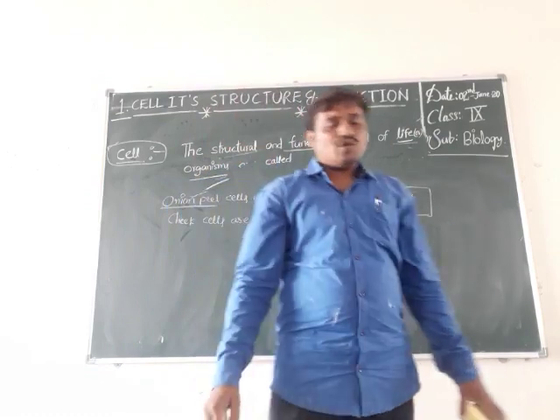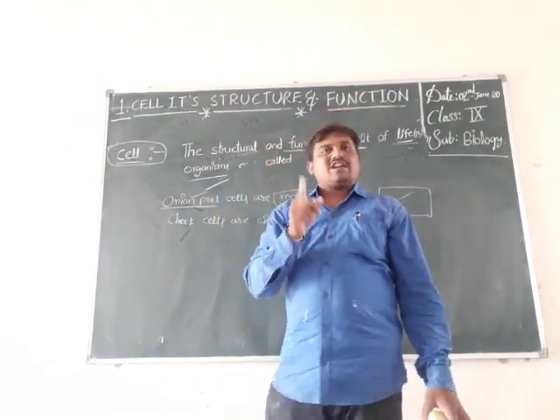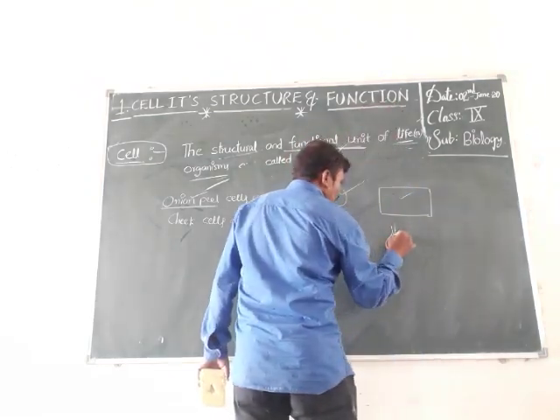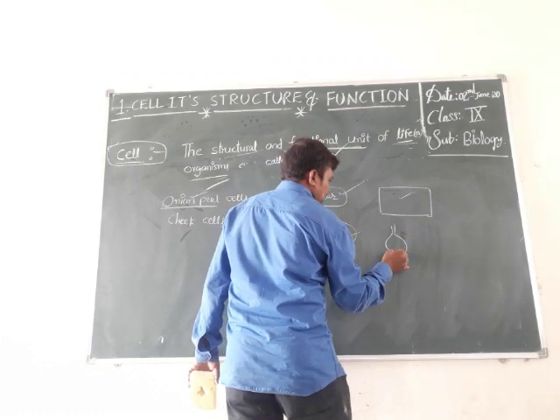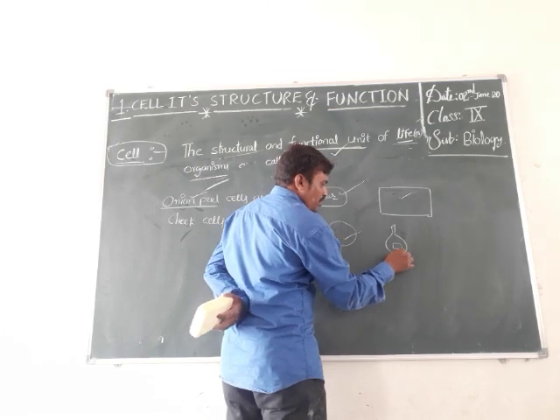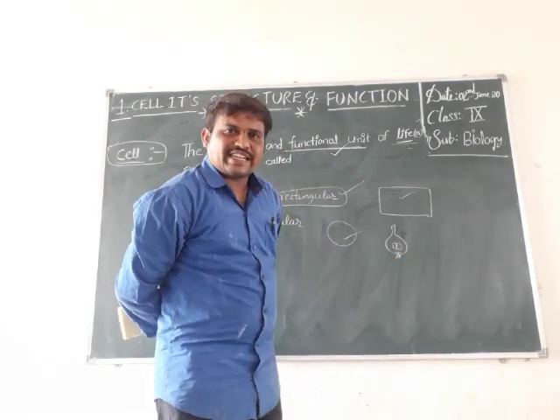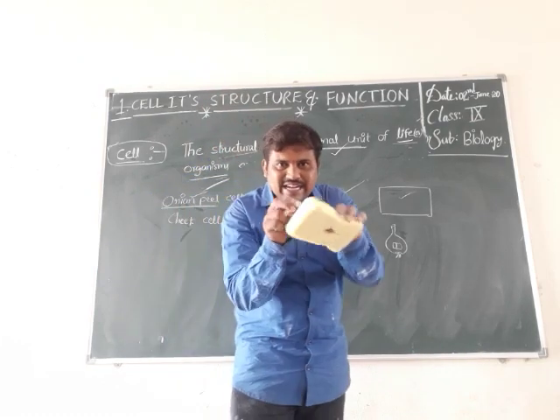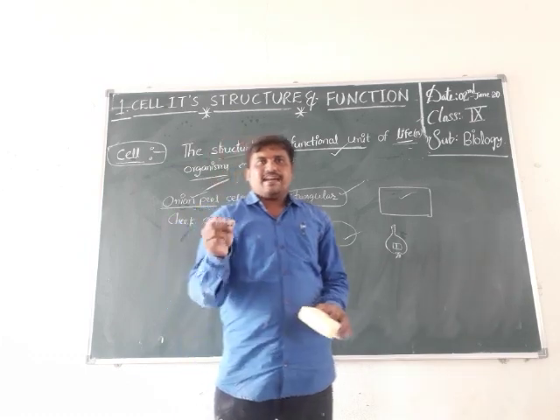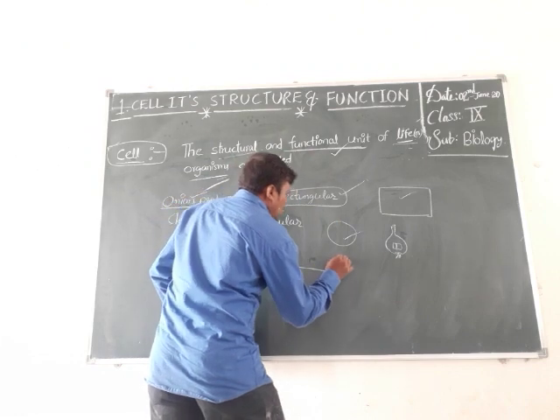Once again, recall how you can observe onion peel cells. First of all, we take an onion peel and cut it into a rectangular shape above the bud. Then we cut it in the middle of the rectangular shape and try to separate it. We can get a thin, cross-linked layer, and we place this layer on the slide.